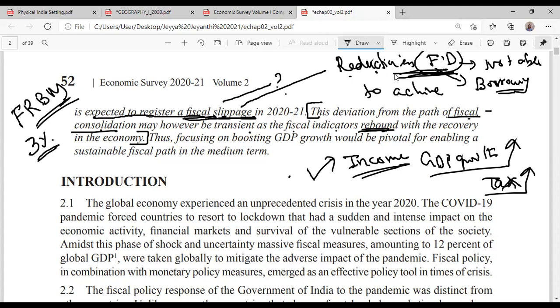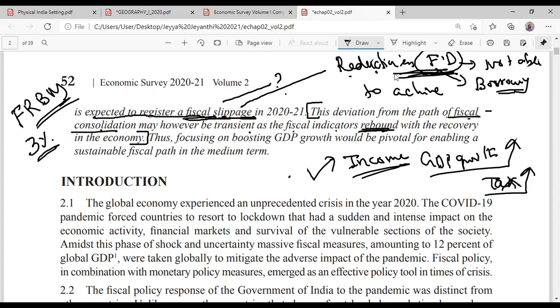Is it clear to everybody? Yes, sir. So if the government is not able to achieve the fiscal deficit target, the deviation is going to be temporary only. That's going to be temporary, because in the later part, when the economy grows, the government is going to have more income.